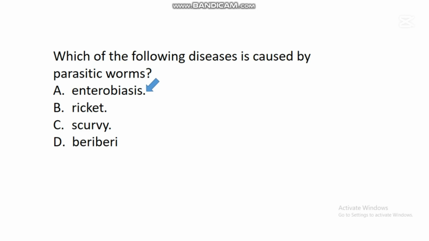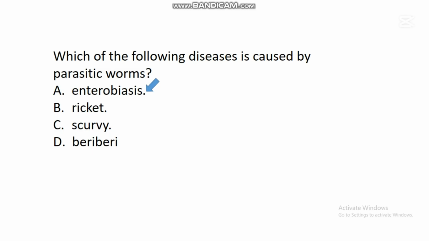Now, studies have shown that children are the ones that are usually prone to this problem called enterobiasis, because some worms in the intestine lay eggs, and their eggs are deposited very close to the anus.